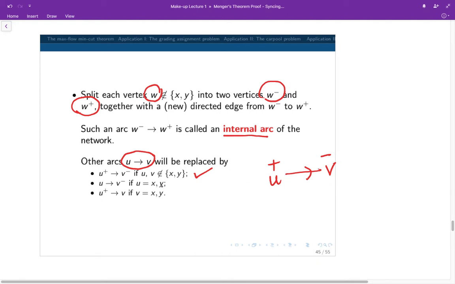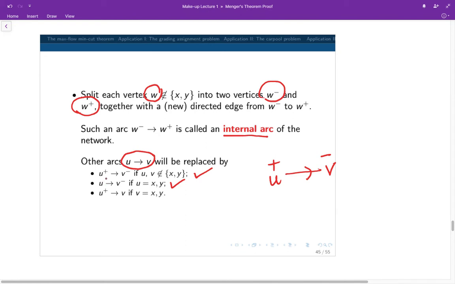If the starting vertex is the source or the sink, then it will be directed to the minus vertex. Okay, that is the second case here. If U is one of the source or the sink, and U was directed to V, this will be replaced by U directed to V minus. Remember, we do not split the source or the sink.